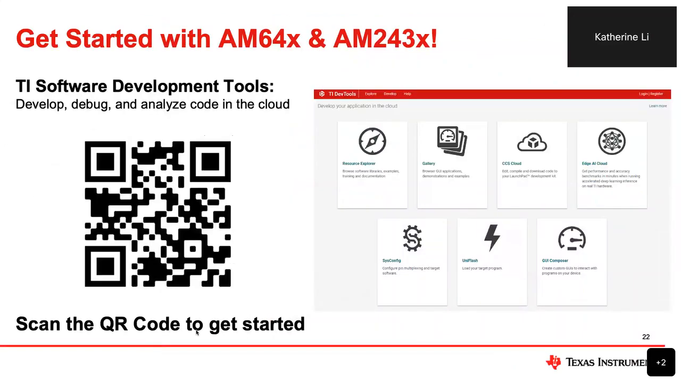To get started with TI AM64 and AM243, you can go to TI.com and search AM6442 or AM2434. These devices are fully available online today. You can find the product folder with the data sheets, evaluation board, technical reference manual, and some application resources available online. Or you can also go to our TI software development tools to start development, debug, and analyze the code in the cloud. You can just scan the QR code to get started.